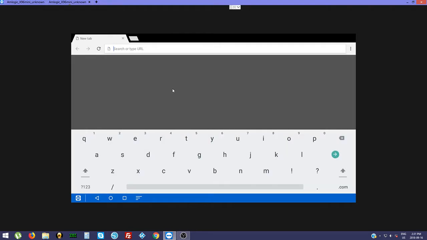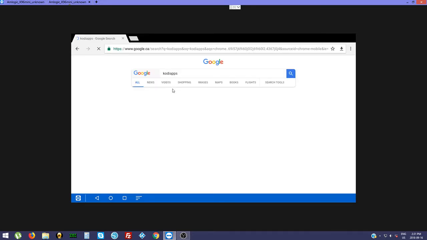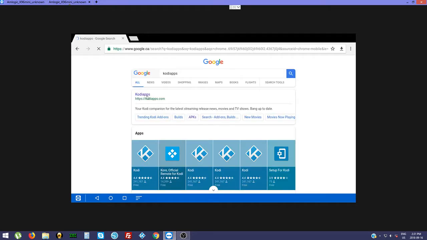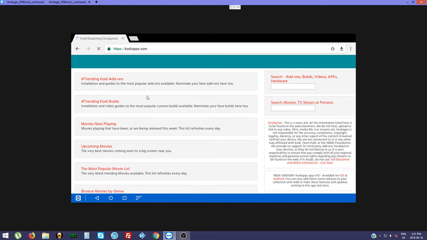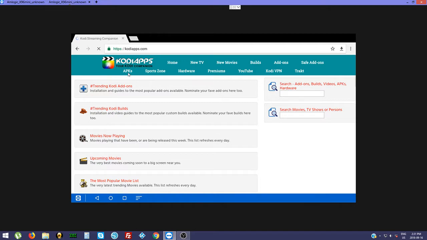And then what we're going to search is Kodi apps. Okay, we'll click the website. Here we're going to click on APKs.